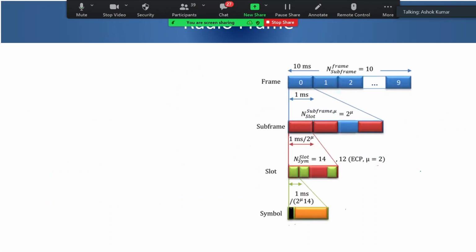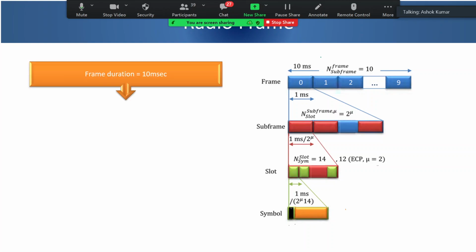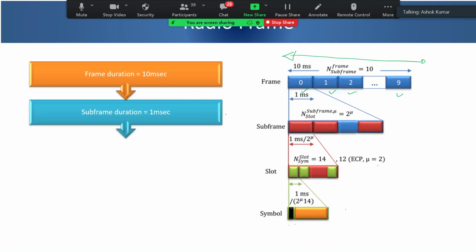Right? So let us recap this again. As we explained, our frame duration is 10 millisecond, right? And the frame will contain 10 subframes of 1 millisecond, 0, 1, 2, say up to 9. So this is your subframe. So subframe duration is your 1 millisecond.